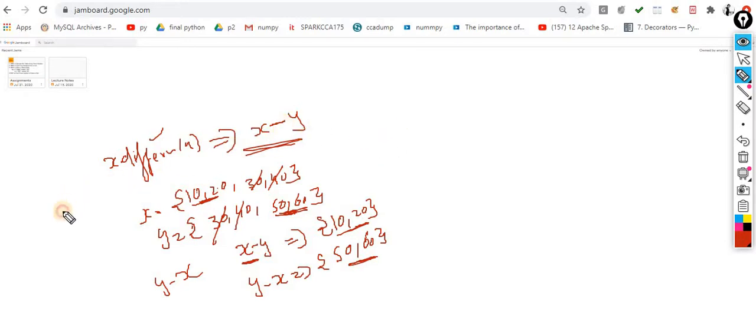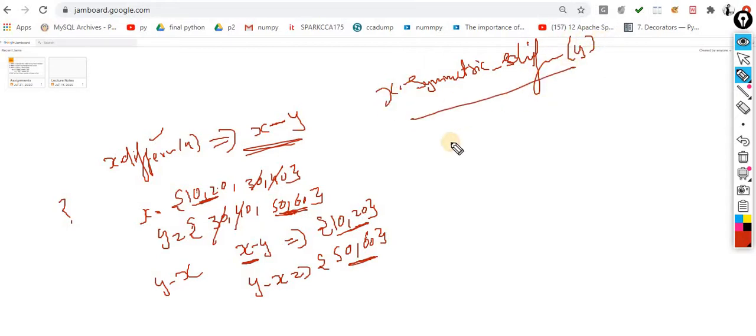Okay, so any question till now? Okay, so the next is symmetric difference, symmetric underscore difference. This is another way. The one way, x dot symmetric difference of y. Another way, x with the exponent sign, this cap sign, and you take y. In both cases the output would be the same. This one is the symbolic representation, and this one is the word representation for the symmetric difference.